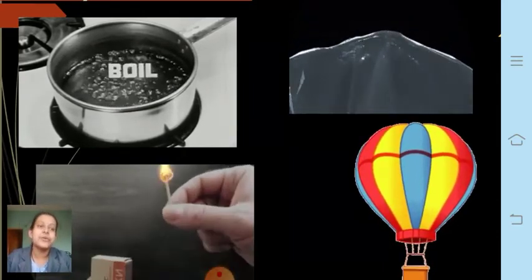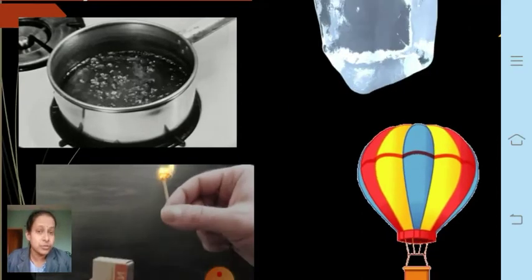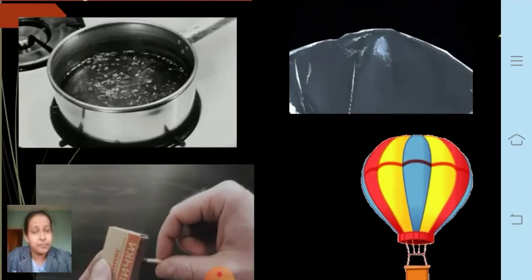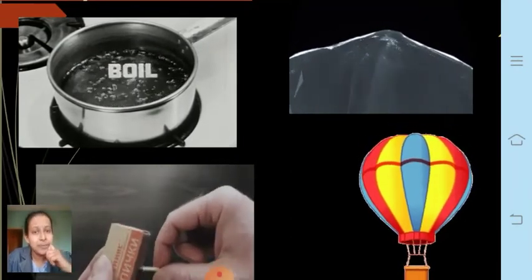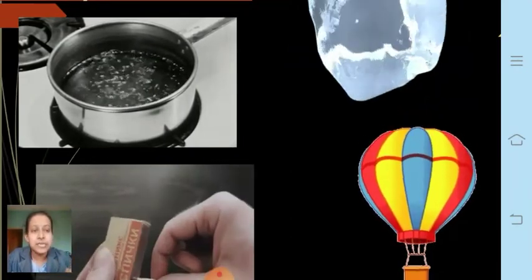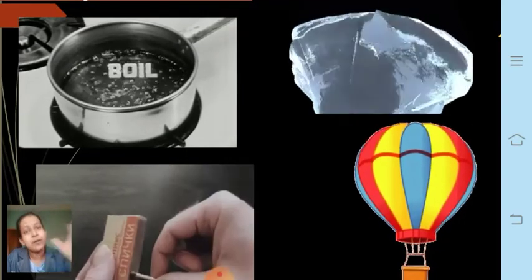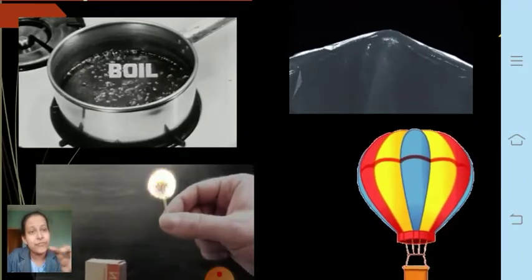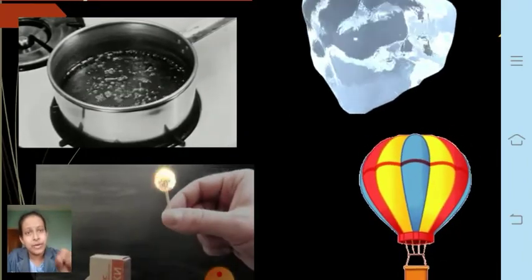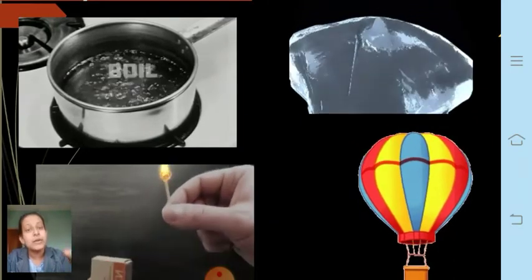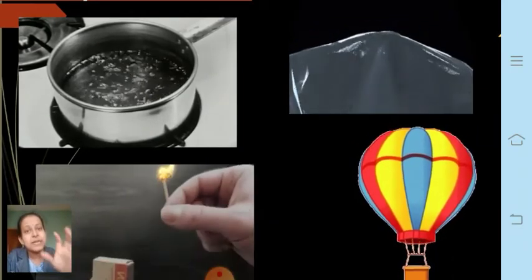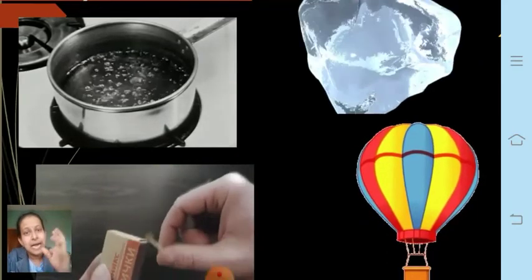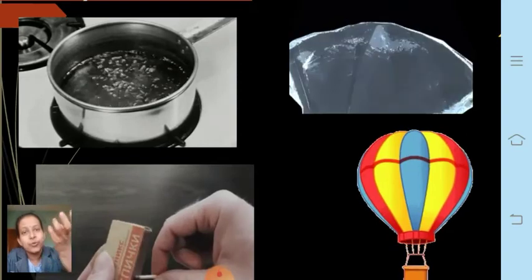Correct. Then you might have seen the gliding of a parachute. So how is this happening? It's because heat is creating a rare medium, that is the air becomes rare, and therefore the air inside the hot air balloon, not parachute, sorry, hot air balloon, what happens is that it decreases the pressure inside, and therefore it goes up.